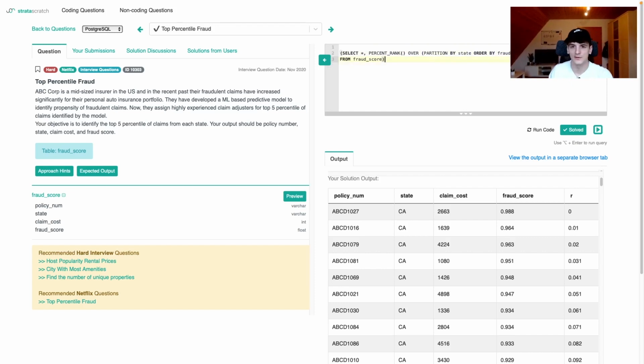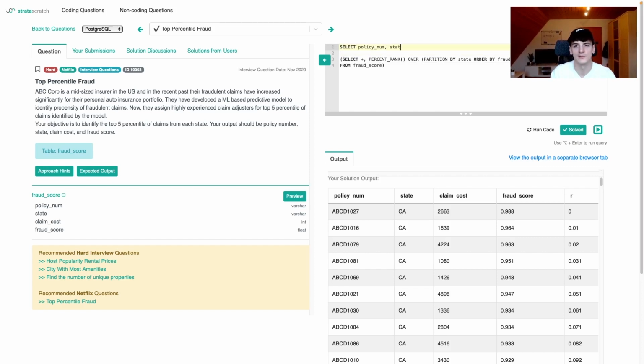So let's put that into parentheses for now, check the output again, or our task again. Our output should be policy number, state, claim cost, and fraud score. So we shouldn't include R, where we just calculated. So we're just going to once again write these out.